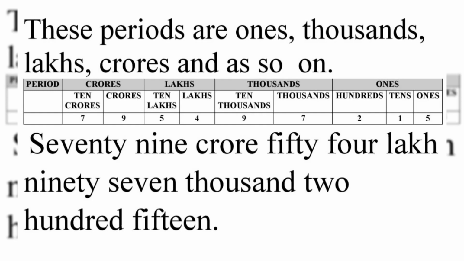As we can see in the table, the ones period has 3 columns, ones, tens and hundreds, and the thousands period has 2 columns, thousands and ten thousands. The lakhs period has 2 columns, lakhs and ten lakhs, and crores also 2 columns, crores and ten crores. So the number written in the table is 79 crore 54 lakh 97,215.